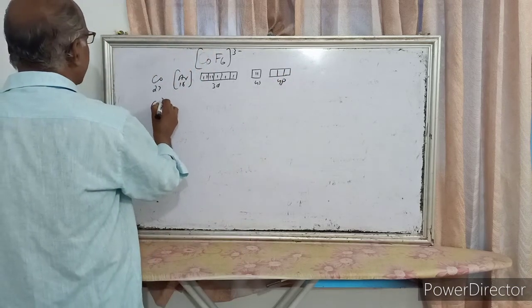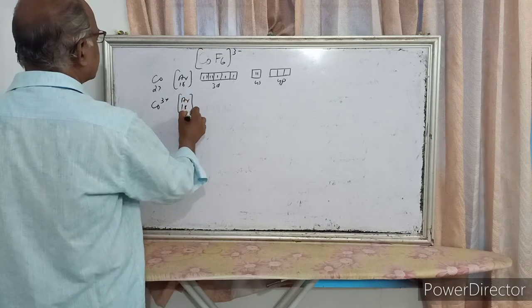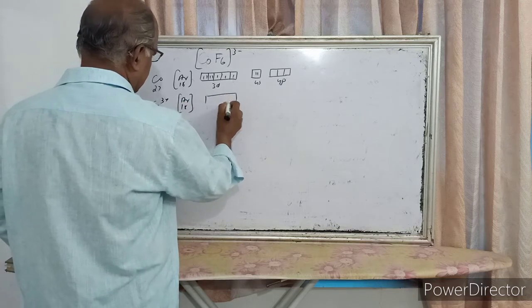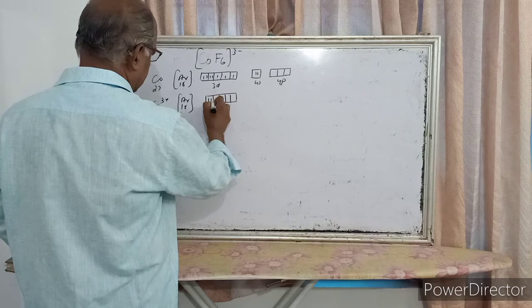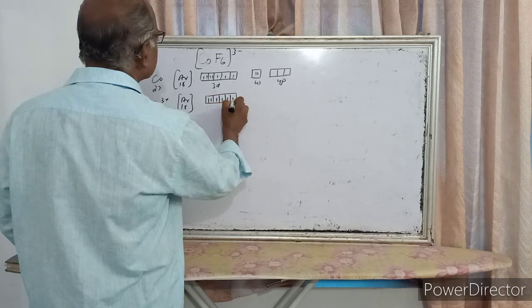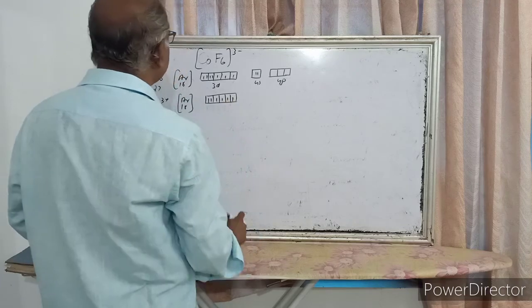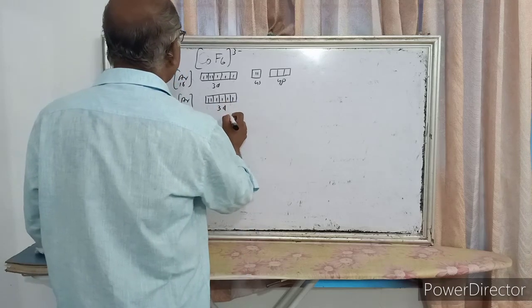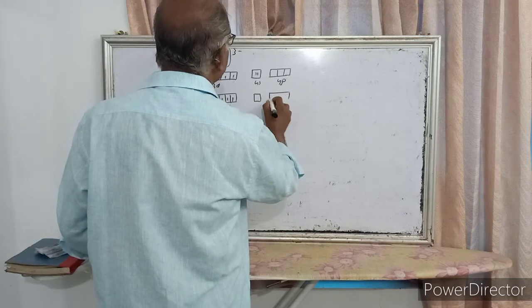Co3+, argon 18, 3d6, 4s vacant, 4p vacant.